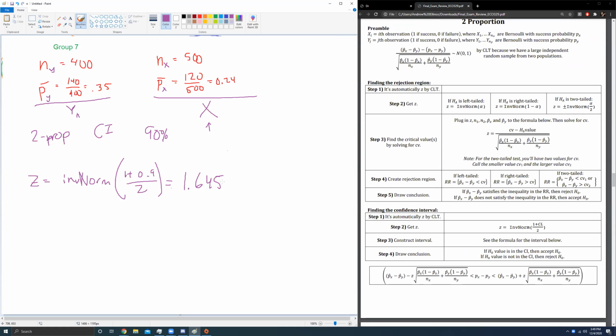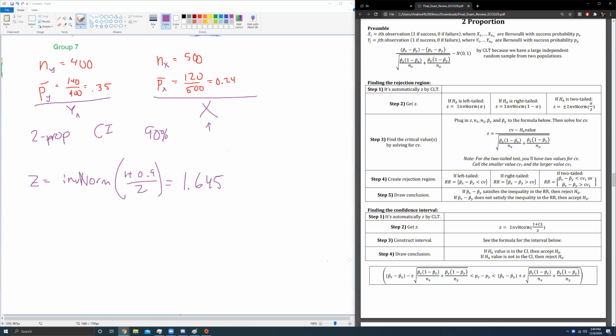You don't have to flex on the exam like, oh, I know my Z-score off the top of my head. Only I can do that. Inverse norm of 0.95 is indeed 1.645. Now we have to set up our interval. This formula is so long that I cannot put it in this box. I had to say, check it out below.